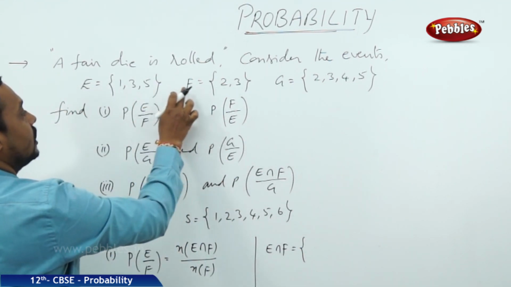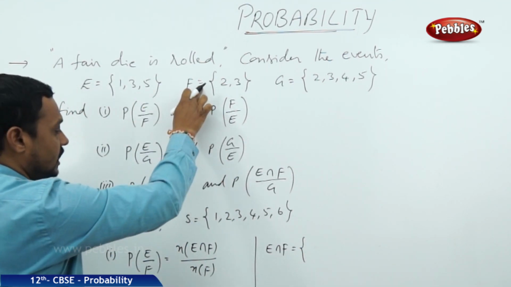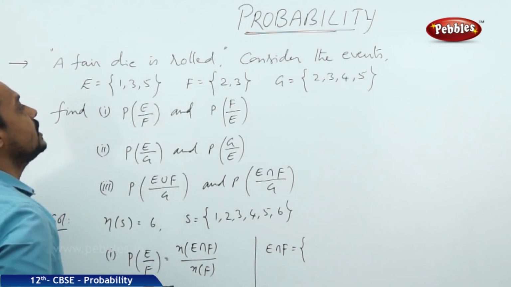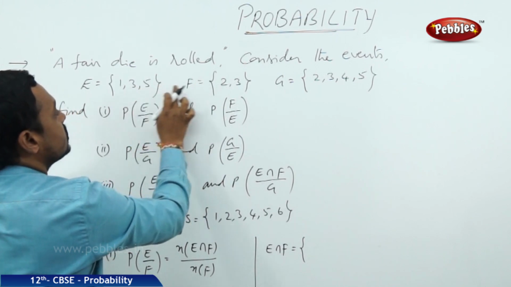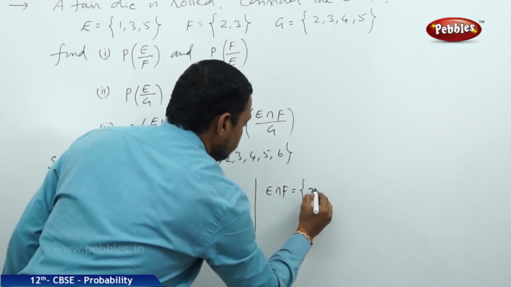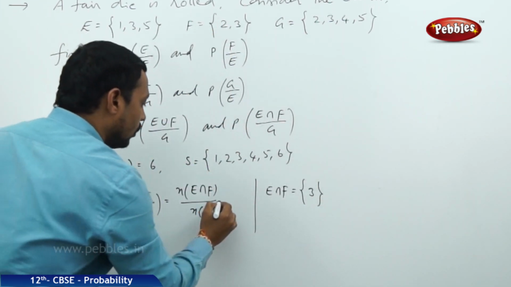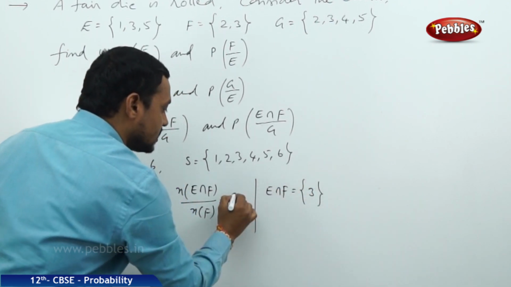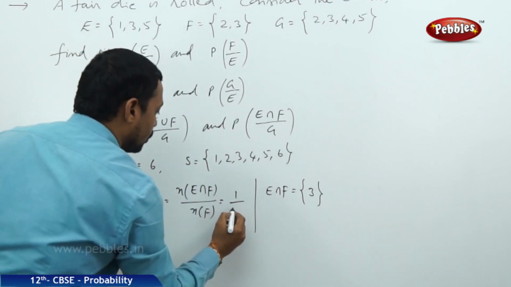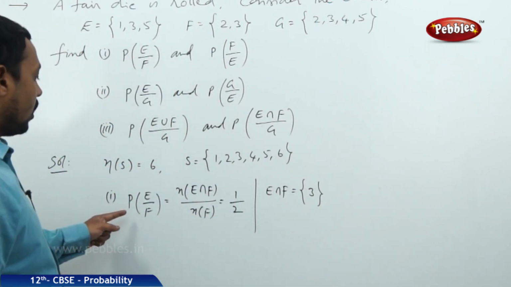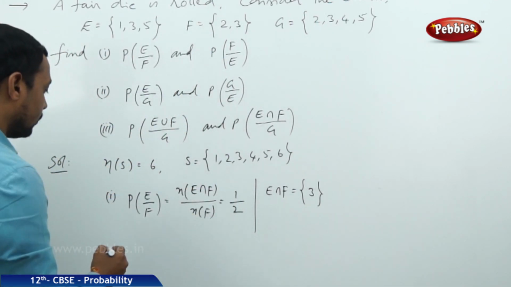E intersection F means the set containing the common elements of E and F. The common element in these two sets is only 3. Therefore, the number of elements in this set is equal to 1 and the number of elements in F is equal to 2. Therefore, the probability of E by F is equal to 1 by 2.